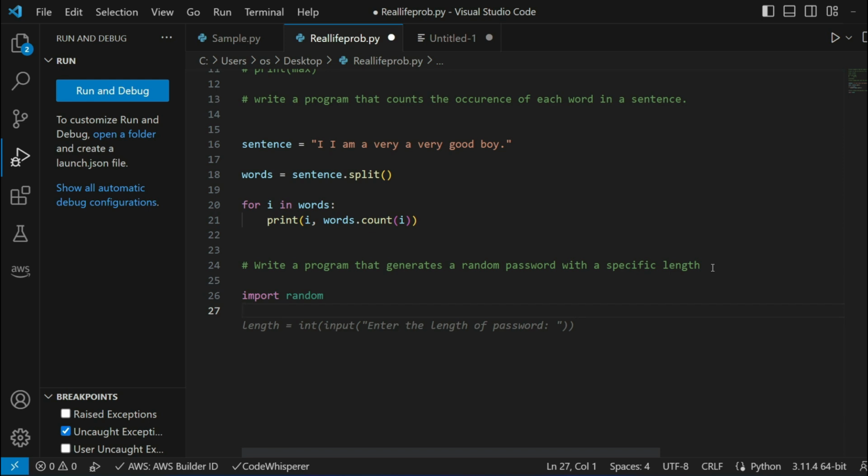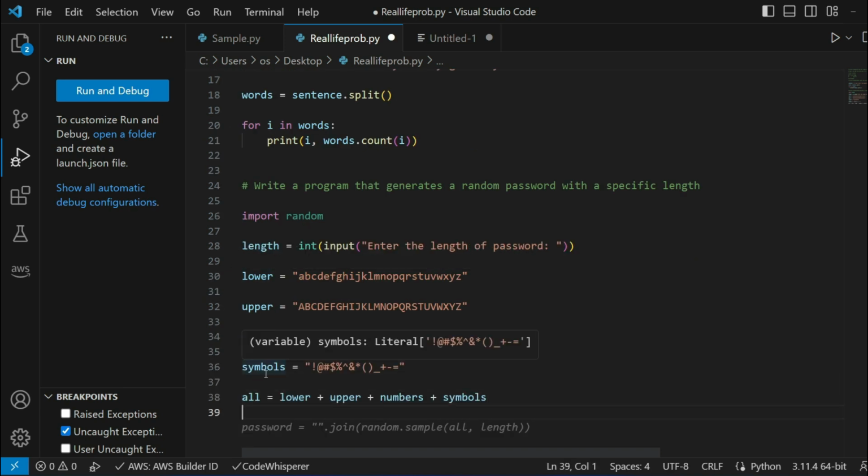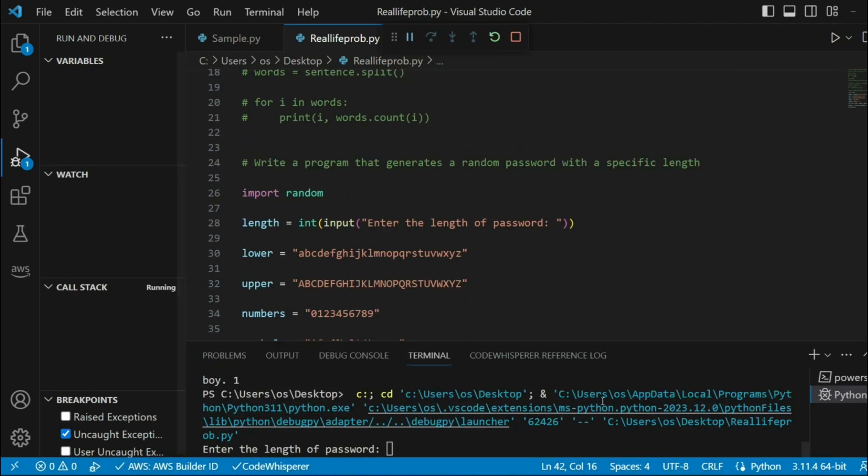So first of all, we have import random, and then we have length is equal to input, the length of the password. So this is going to be our input. And after that, it will basically keep on giving me suggestions, and after accepting all that, if I go ahead and try to run all this, you can see it's saying enter the length of password.